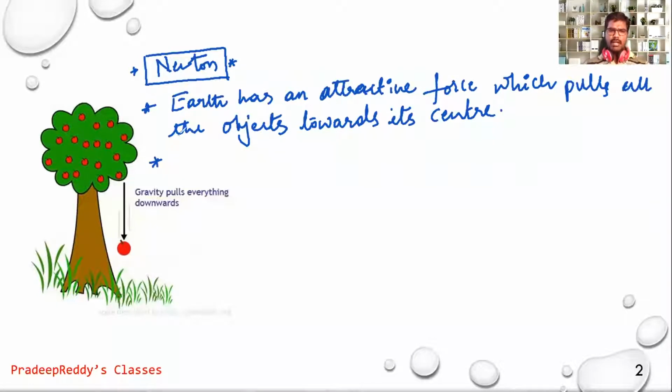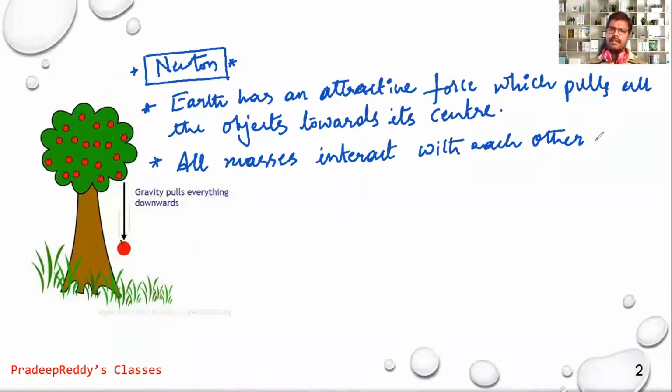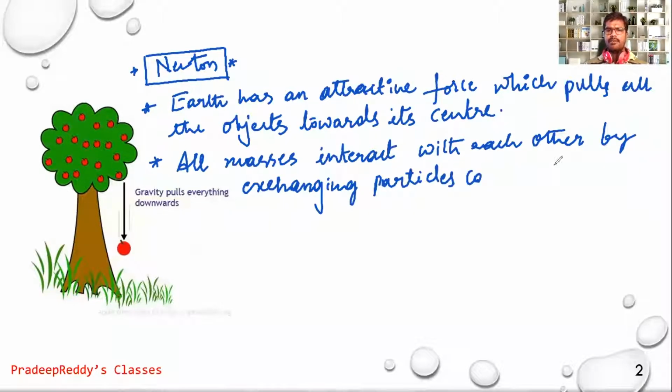So not only earth, all masses interact with each other by exchanging particles called gravitons.